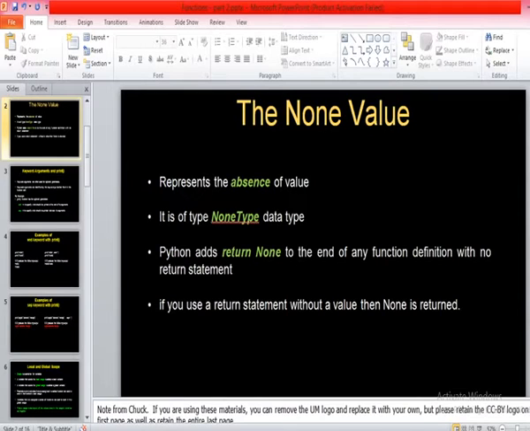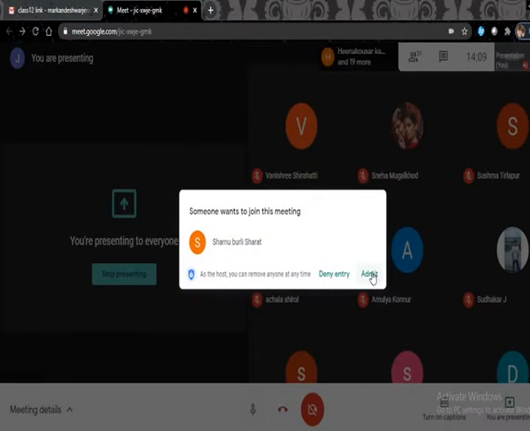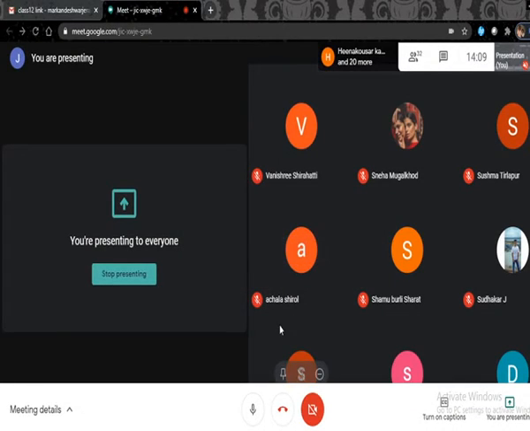So when to use this? This belongs to a data type called NoneType. As we have int type, float type and string type, this None value belongs to NoneType. It is something similar to boolean values like True and False. We have one more keyword, None, which represents empty data. It is basically used in a function which doesn't return any value.